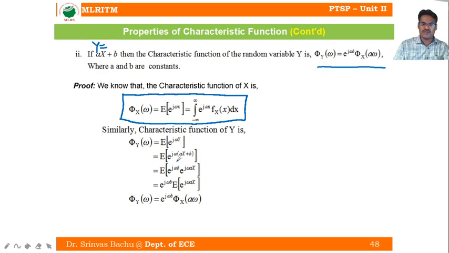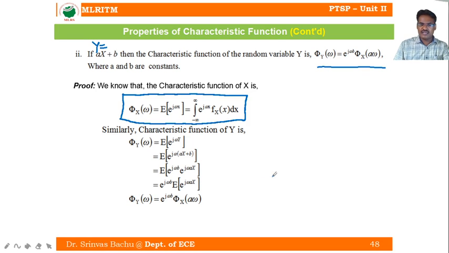Expand this: e power j omega ax, e power j omega b. E power j omega b does not involve the random variable. There is no random variation here, and the expectation is applicable only to the random variation, so this is out of the expectation operator; it's a constant. E power j omega b into the expectation of e power j omega ax.